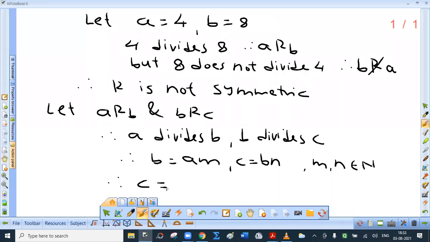So C is Bn, but B is Am, so C is Amn, that is mn into A. So C is a multiple of A.